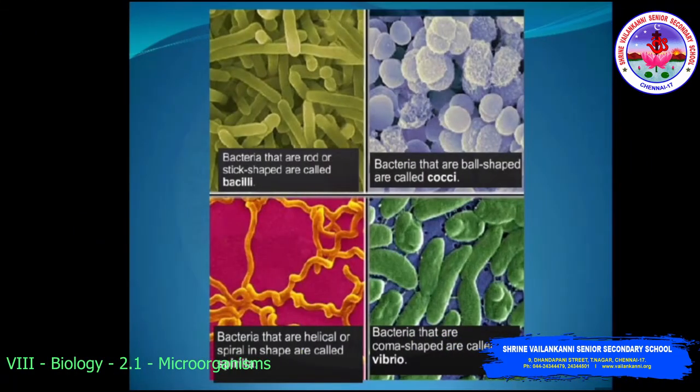So here you can see the diagrammatic view of bacteria. The bacteria that are rod or stick shaped are called bacilli. It looks like a stick. Next, the bacteria which are ball shaped or spherical are called cocci. The bacteria that are helical or spiral in shape are called spirilla. Bacteria that are comma shaped are called Vibrio cholerae. So these are the examples and these are the pictures of bacteria.